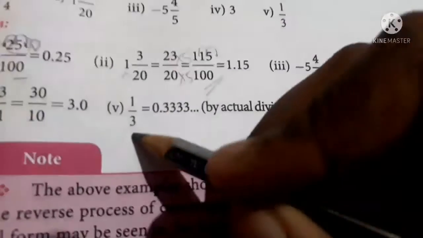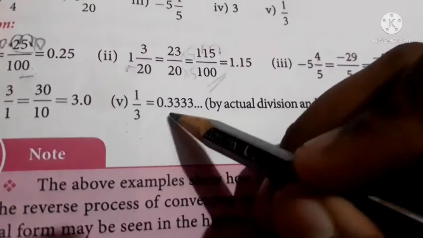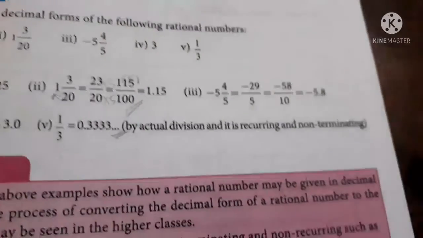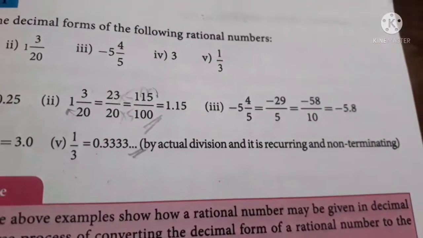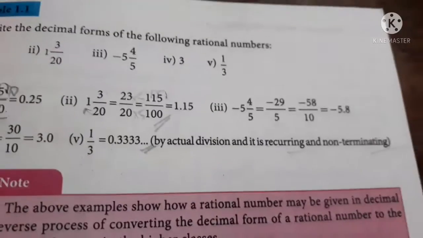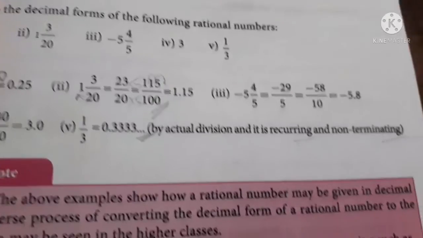And the fifth one, 1 by 3, it shows 0.33333 by actual division and it's recurring and non-terminating. That is, you will not end up with a quotient. 3 will keep on coming. So it is called recurring and non-terminating. Just keep these words in mind, it will be useful in your higher classes.